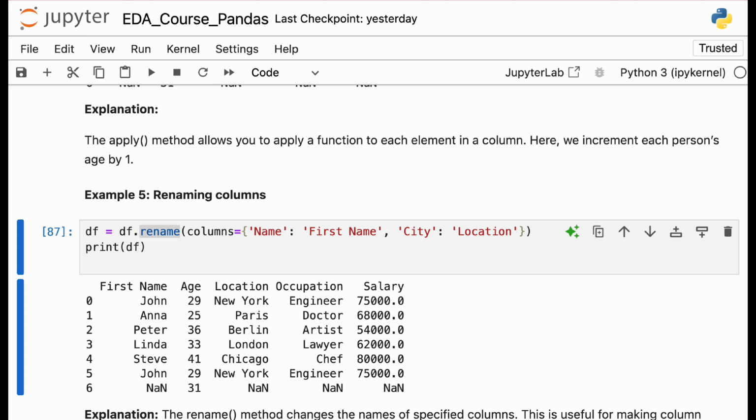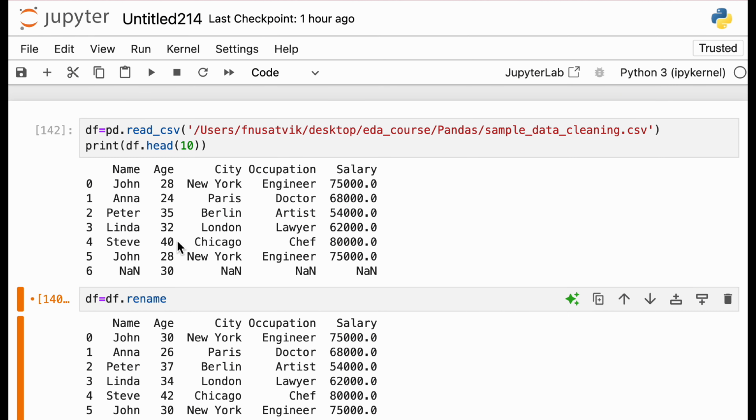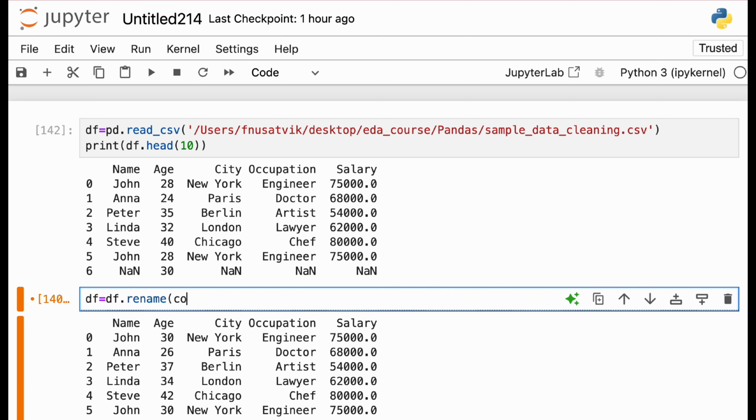My columns. I'll pass a dictionary. So let's say replace name with first_name, and again, comma, let's say we replace city with location.